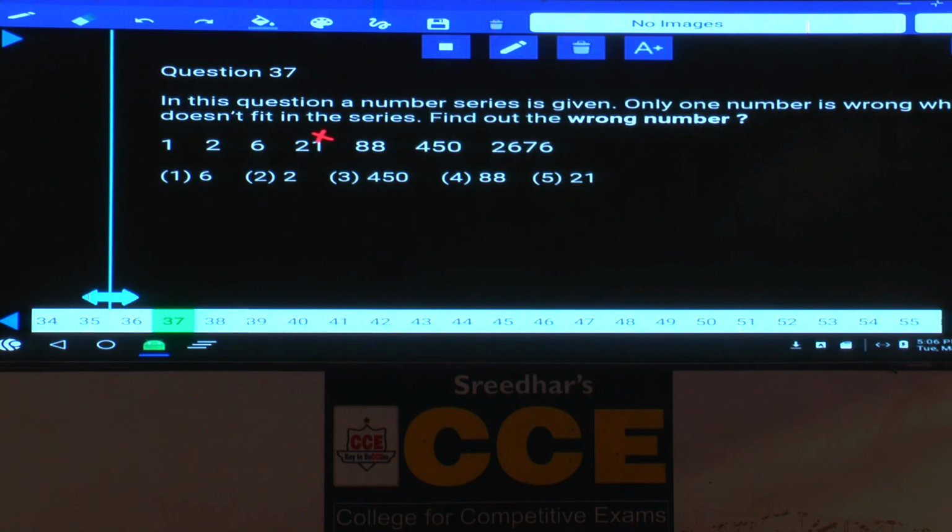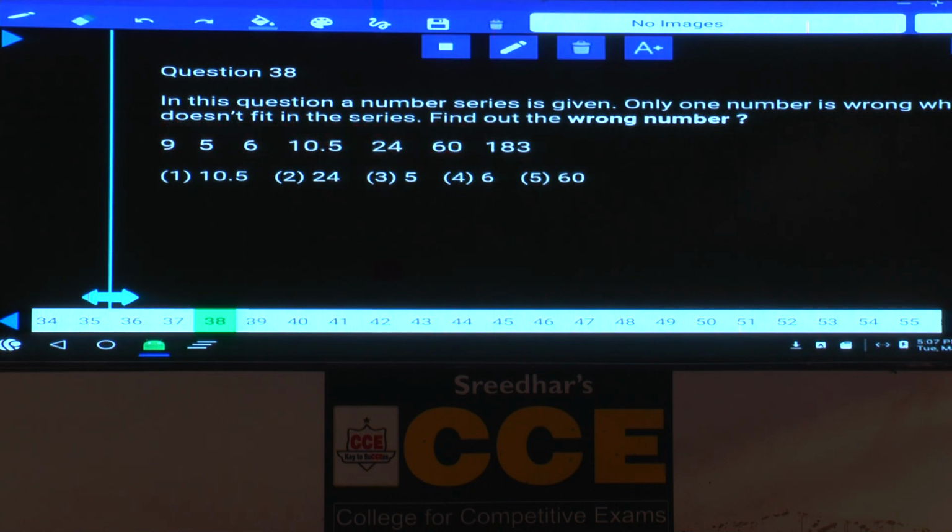And 21 and 88 can be written as 4 into 4 plus 4, and here this is 3 into 3 plus 3, and this is 2 into 2, 4 plus 2 is 6. 1 into 1 is 1 plus 1 is 2, 2 into 2, 4 plus 2 is 6, 6 into 3, 18 plus 3, 21, 21 into 4, 84 plus 4, 88. Next one, 88 into 5 plus 5. How much is that? 445. Here the number is 450, that is the wrong number. The correct number is 445, 88 into 5 plus 5. Choice 3.